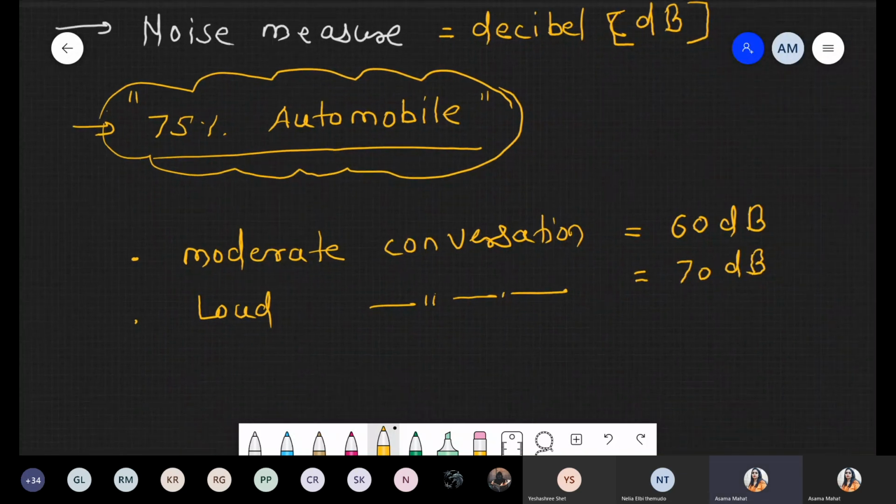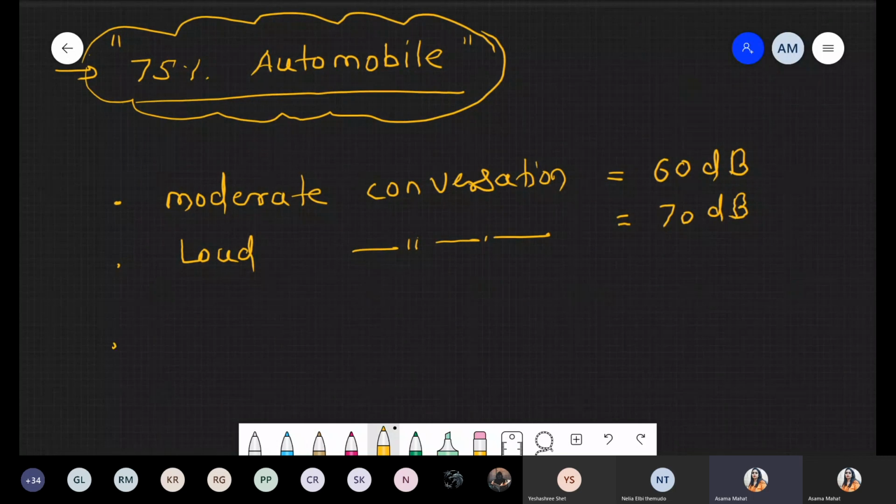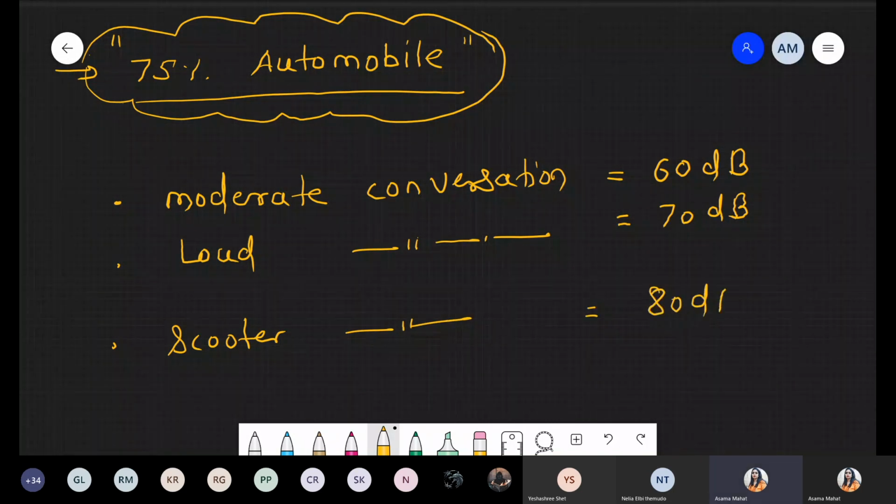Third one, स्कूटर की आवाज बहुत बड़ी होती है, quite loud, approximately 80 decibel.